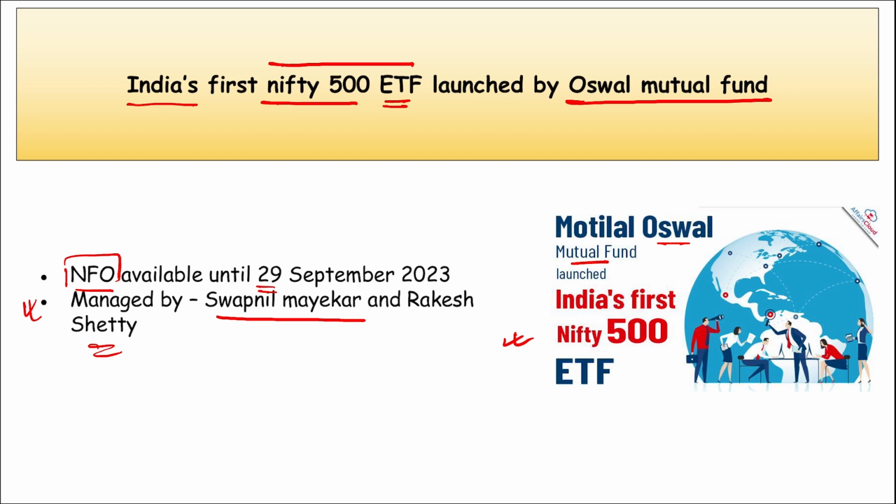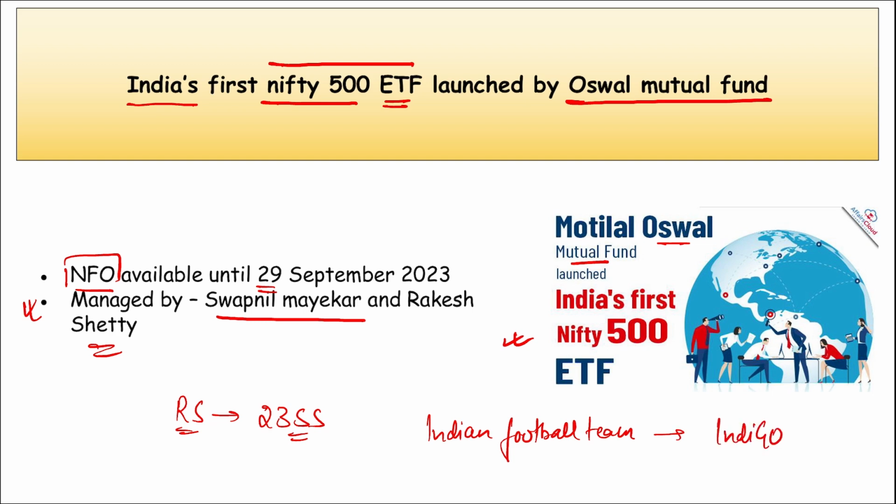And apart from this, recently Rajnath Singh has approved how many new Sainik schools in partnership mode? So 23 Sainik schools have been approved. Then recently, which company will be the official airline for the Indian football team? So for the Indian football team, it will be IndiGo. That will be the official airline.